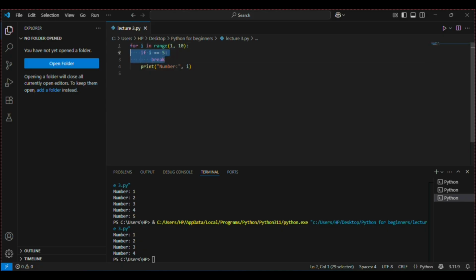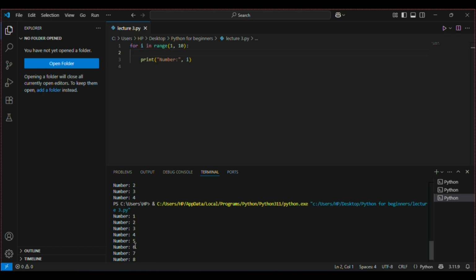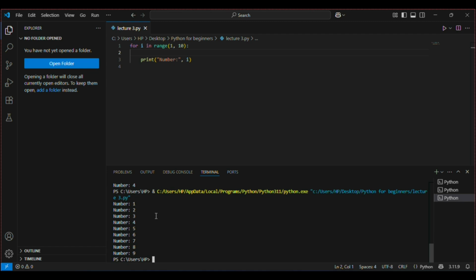Let's remove this part of the code and see what happens. Now you can see it ran up to 9. So what it was doing is when i became 5, it basically exited from the loop.